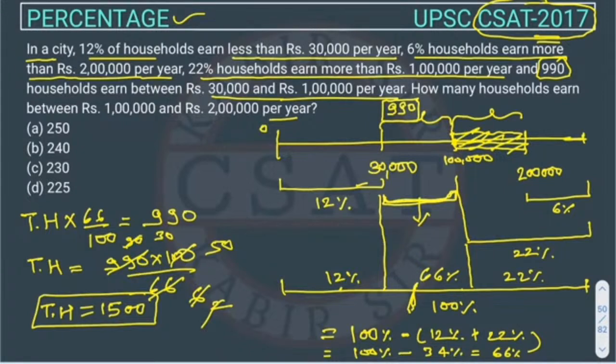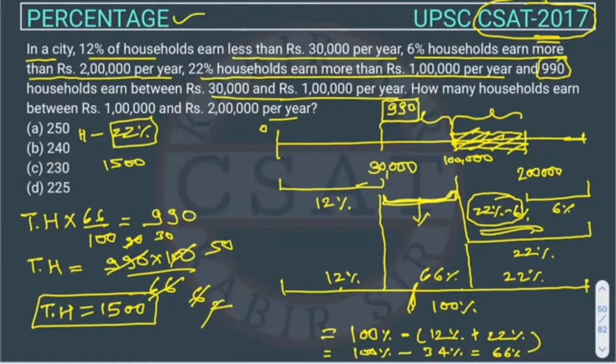So we know that the households above 1 lakh are 22% and above 2 lakhs are 6%. So this much will be how much? This will be 22% minus 6%, or not? Are you following me or not? So in percentage terms, the households between 1 lakh and 2 lakhs will be 22%. So we have to just calculate the percentage of total household. That will be our answer.